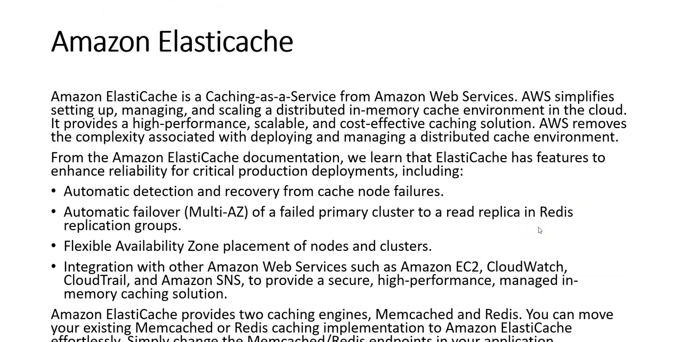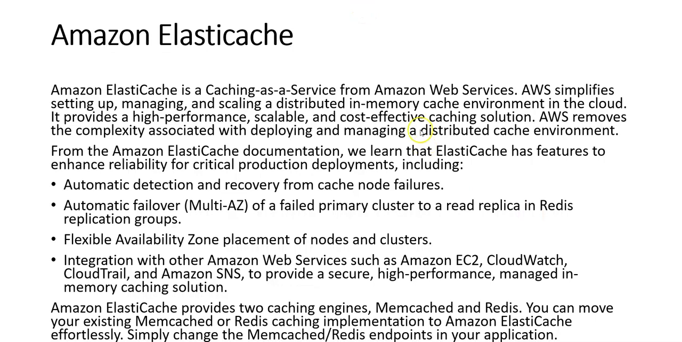Amazon Elasticache. Now we come to Amazon Elasticache. Amazon Elasticache is a caching as a service from Amazon Web Services. AWS simplifies setting up, managing, and scaling a distributed in-memory cache environment in the cloud. It provides a high-performance, scalable, and cost-effective caching solution. AWS removes the complexity associated with deploying and managing a distributed cache environment.